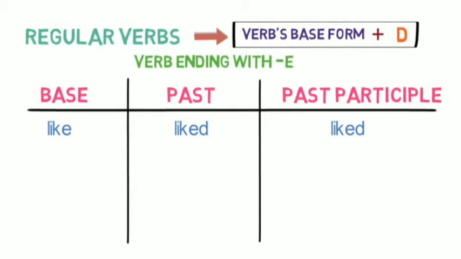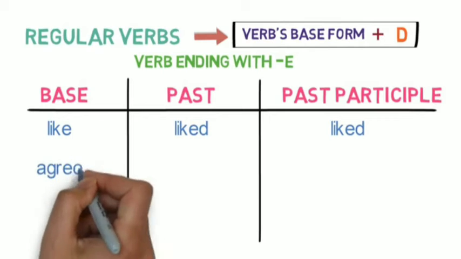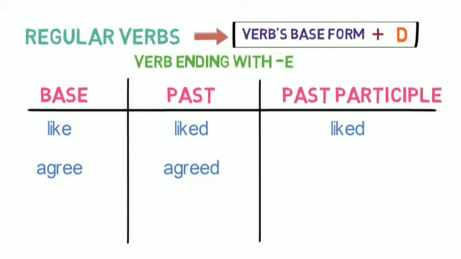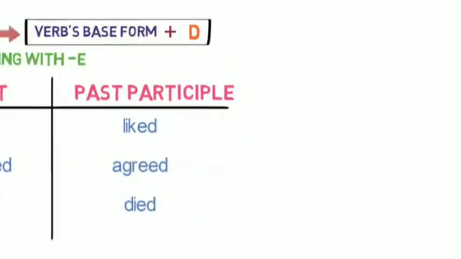Let's look into two more examples. Agree becomes agreed by adding d for getting the past and past participle form. Die becomes died by adding d for getting the past and past participle form. Let's look into one more case.